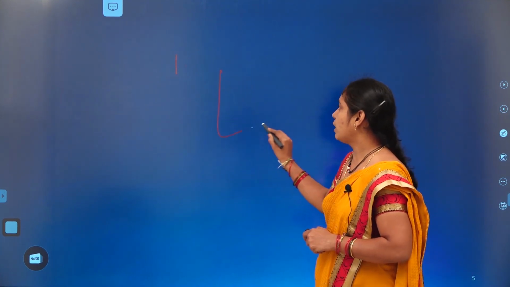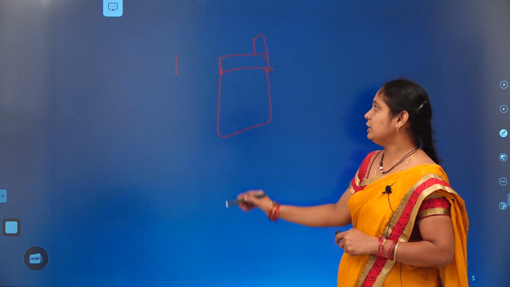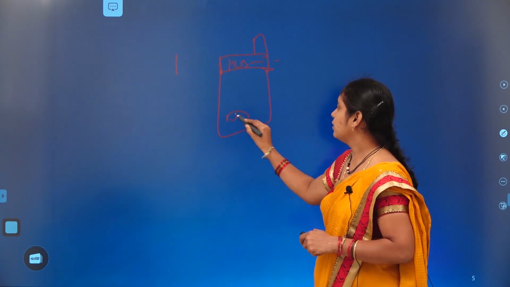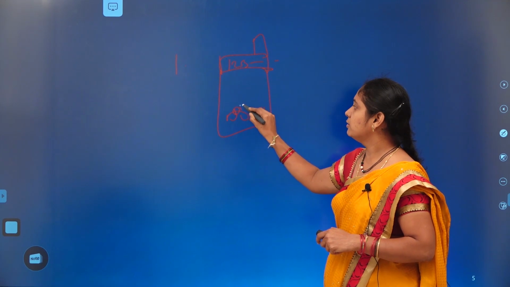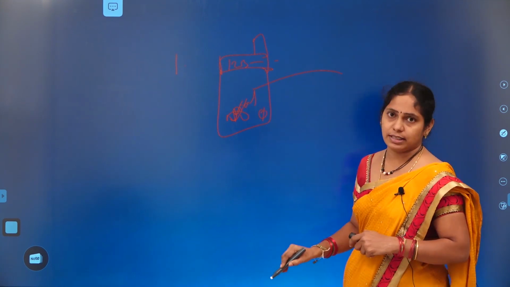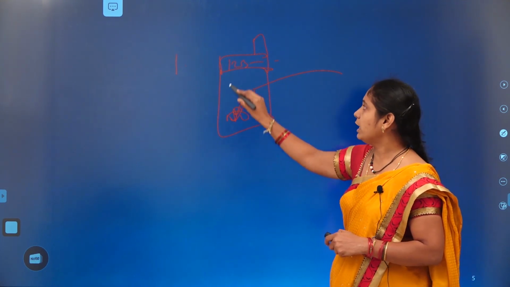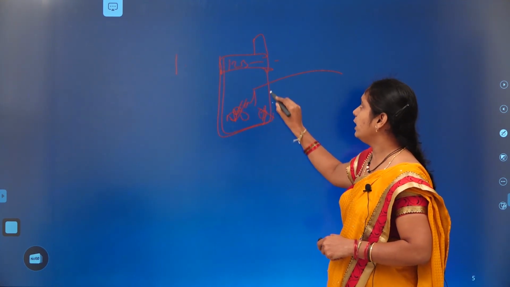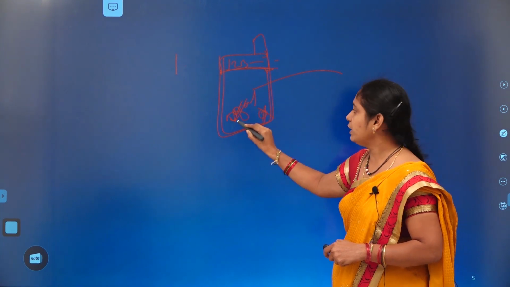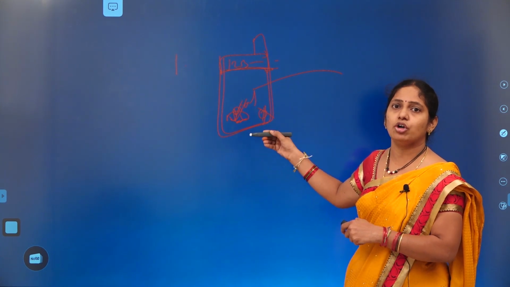Good. First we need to take a mobile. What next? We need to type the number. Then press the dial button. The call will be connected to your friend. If you want to disconnect, then we will press the reject button. So while making a call to our friend, the first step is taking a mobile, then we need to type the number. After that we need to press the dial button. By following these three steps, we are making a call to our friend.